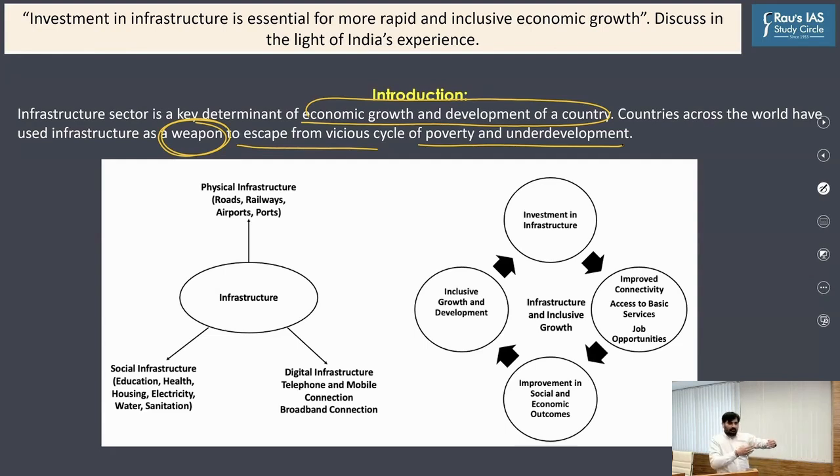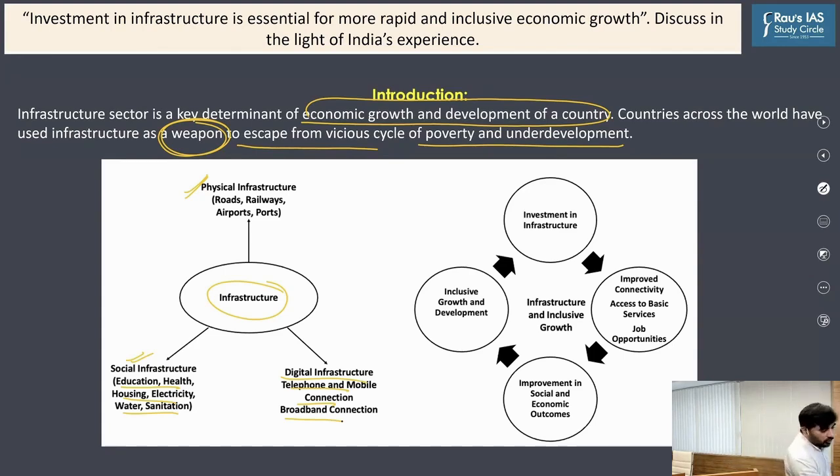After the introduction, this flowchart or this diagram can be incorporated. So in this diagram, what you are making evident to the examiner is that when we say infrastructure, infrastructure does not only mean physical infrastructure. Infrastructure also means social infrastructure. Infrastructure also means digital infrastructure. So you are interpreting infrastructure from a multidimensional perspective.